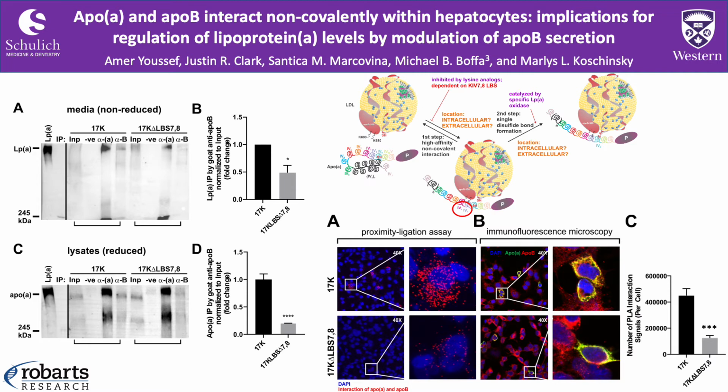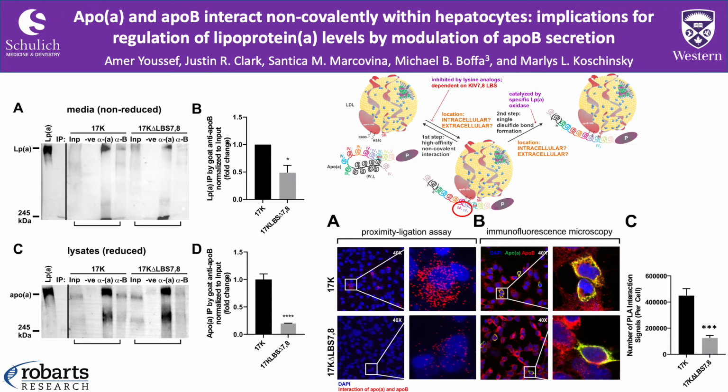The samples were run in non-reducing conditions in the media, and that shows that the covalent complexes were present in media only with the wild-type 17K and not with the 17K delta LBS 7-8. Also in the lysates, in reducing conditions, the non-covalent interaction was significantly lowered with the 17K delta LBS 7-8. This supports that non-covalent interaction is mediated via the lysine binding ability of ApoA for the interaction with ApoB.